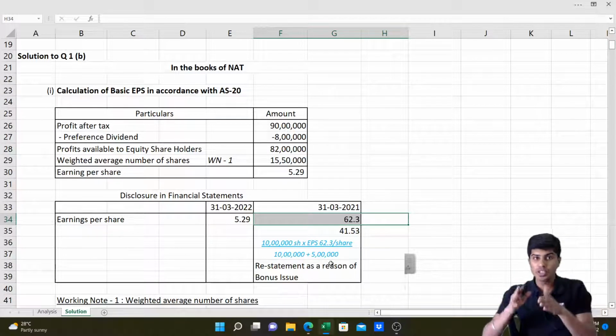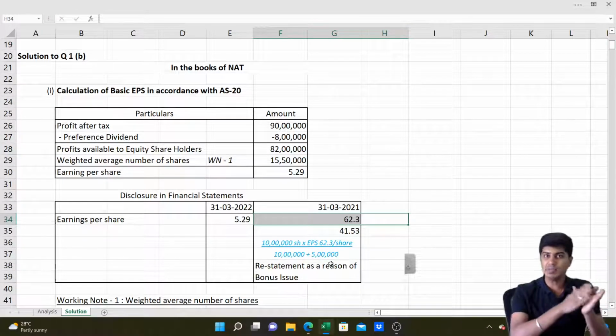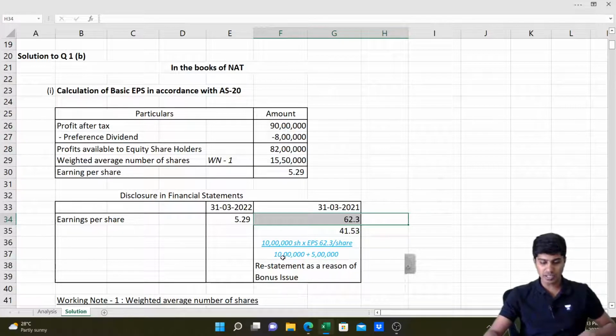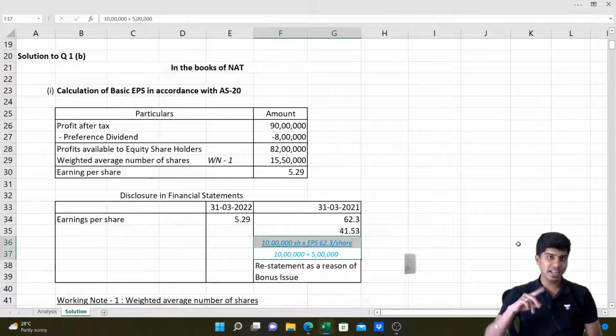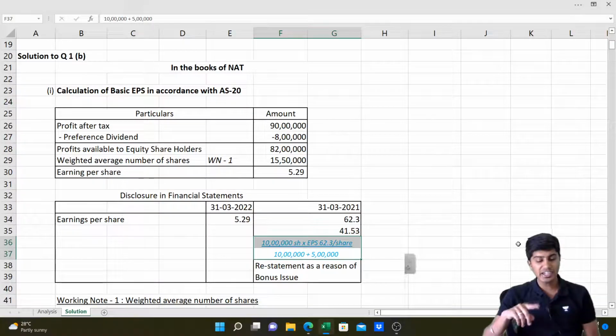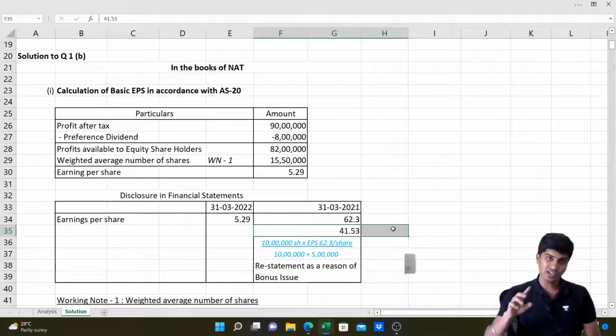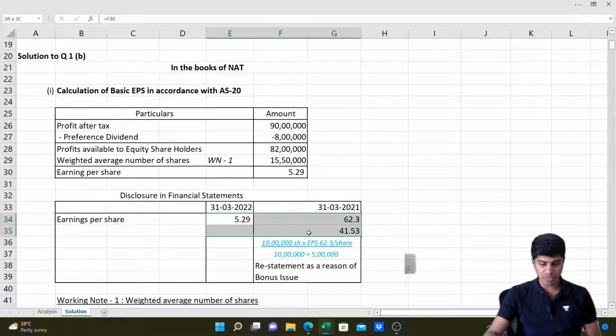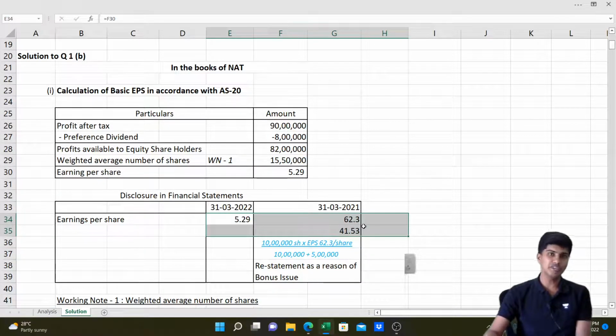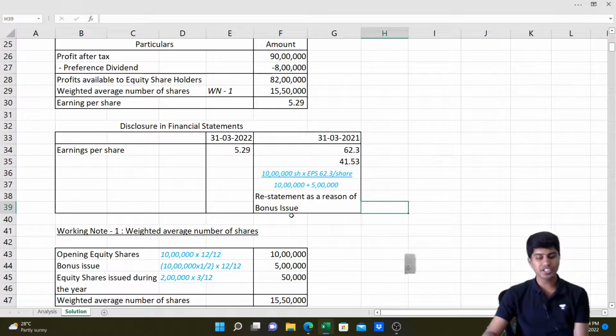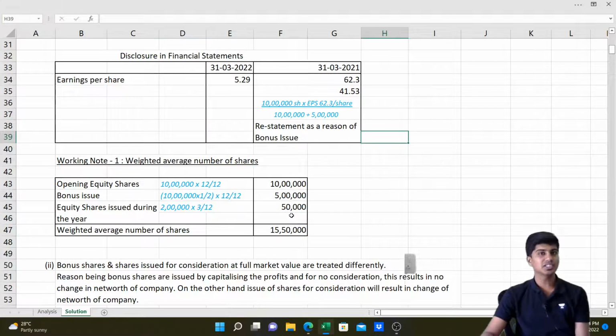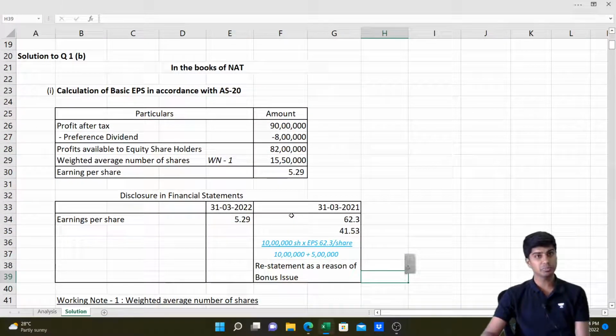That is, if bonus issue was made in the previous year, that is 10 lakh plus 5 lakh. 15 lakh is what we'll take in the denominator. So if we do 10 lakh into 62.3 divided by 10 lakh plus 5 lakh, the restated earnings per share for the previous year, only for the sake of comparing with this 5.29, is 41.53. Understood everyone? So now we've actually restated the EPS for the previous year also. And that's with our solution for the first part of question number 1B.